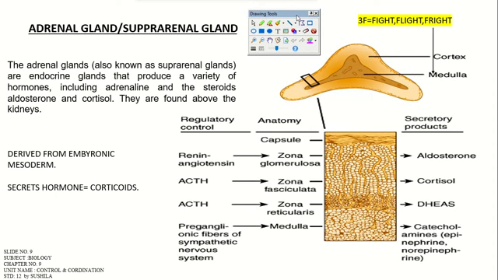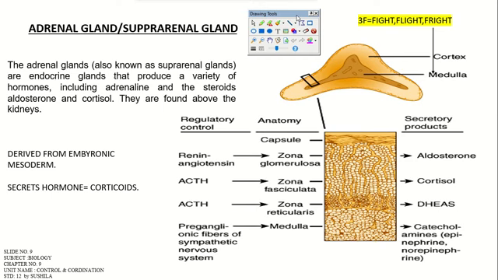Now the next gland is the adrenal gland, the suprarenal gland. The adrenal glands are endocrine glands that produce a variety of hormones including adrenaline and the steroids aldosterone and cortisol. They are found above the kidneys. The cortex layer is there, and the medulla layer is there. Two layers are present.